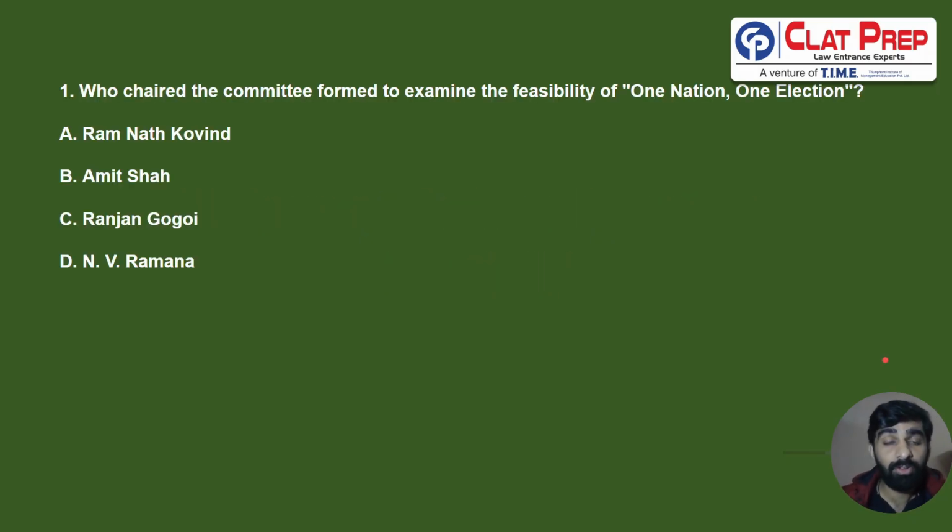So the first question is who chaired the committee formed to examine the feasibility of one nation one election. Today we discuss simultaneous elections in India, and this is basically on the basis of a particular report which was submitted by a high level committee, headed by the former president of India, Ramnath Kovind. So the correct answer first is going to be A.